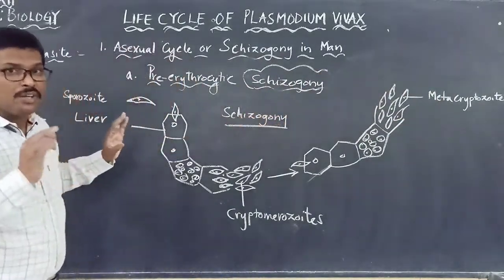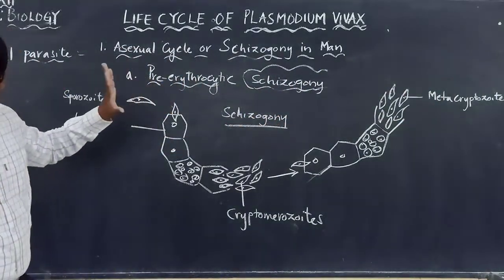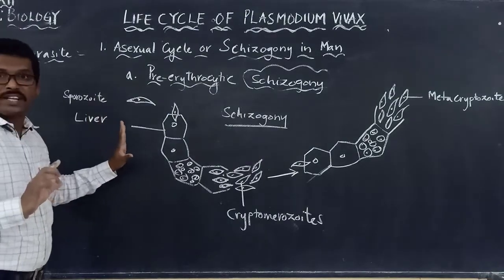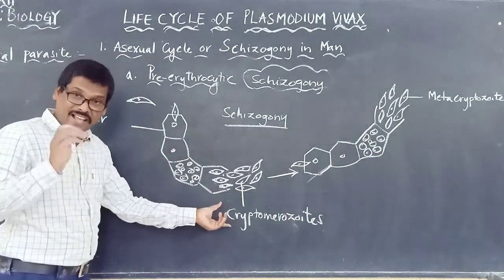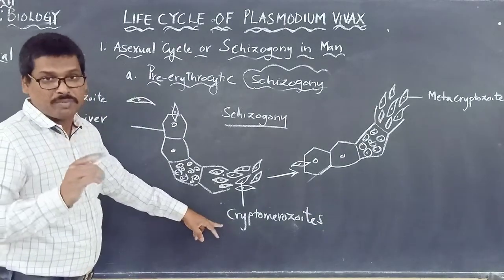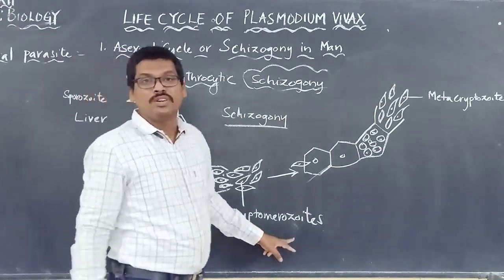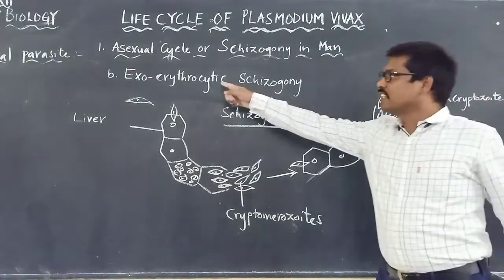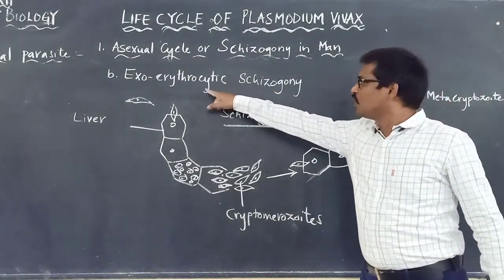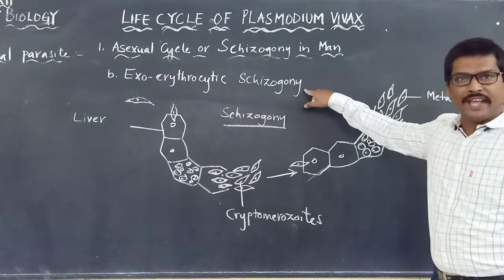Cryptozoites. So here you have to remember pre-erythrocytic schizogony. The end structure that is formed is what? Cryptomerozoites. Now we will discuss the next one, called the exo-erythrocytic schizogony.